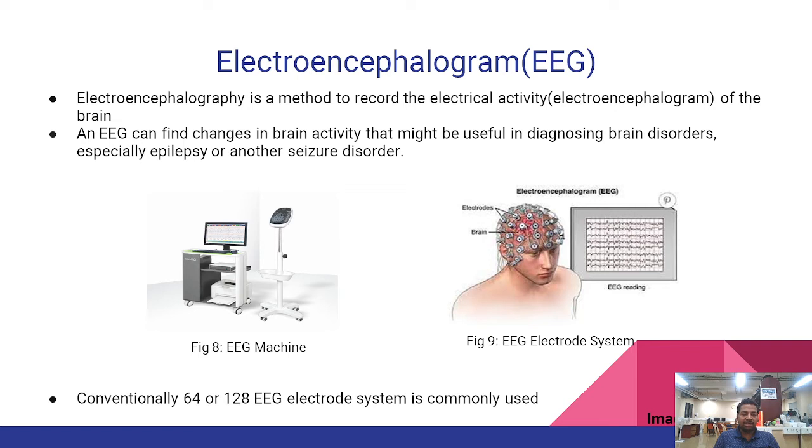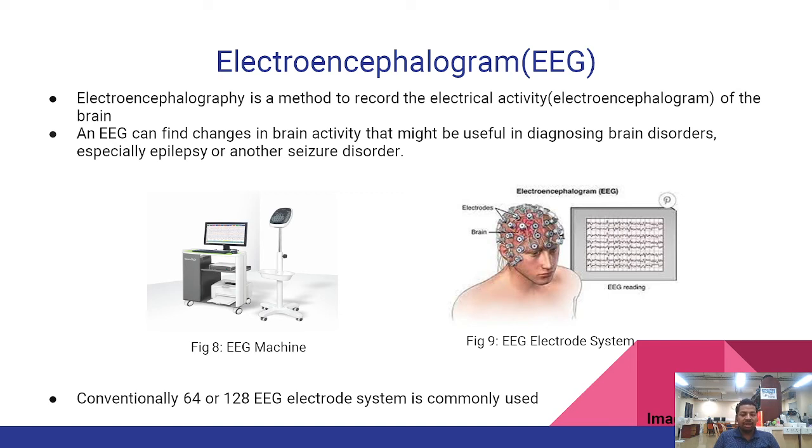So next, let us talk about electroencephalogram. So electroencephalography is a method to record the electrical activity of the brain. It can find changes in the brain activity, and it is extremely helpful in diagnosing various brain disorders like epilepsy or other seizure disorder or autism. So there are various types of EEG electrode systems that are used. The most common one is the 64 or 128 or 256 EEG electrode system.